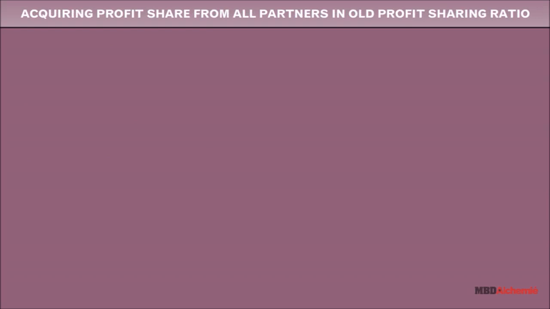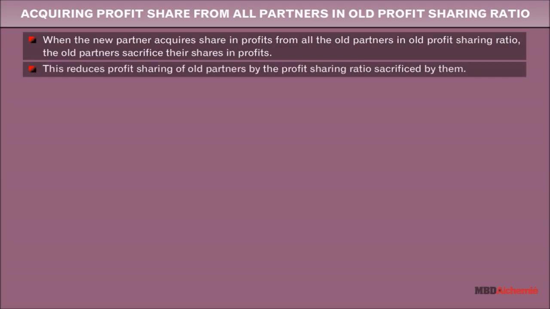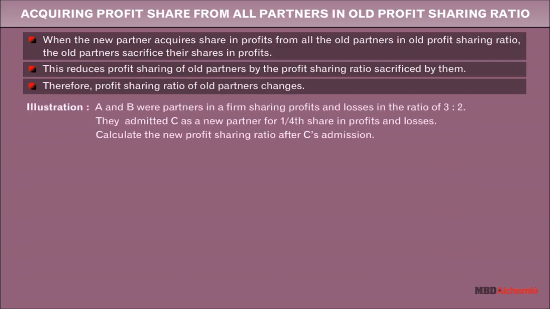Acquiring profit share from all partners in old profit-sharing ratio. When the new partner acquires shares in profits from all the old partners in the old profit-sharing ratio, the old partners sacrifice their shares in profits. This reduces the profit sharing of old partners by the profit-sharing ratio sacrificed by them. Therefore, the profit-sharing ratio of old partners changes. This can be better understood with the help of an example.